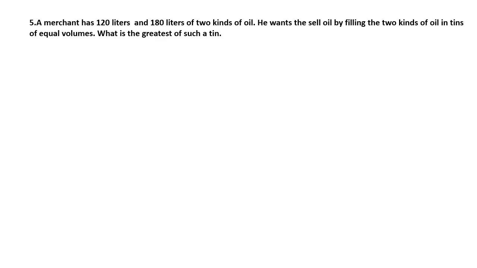A merchant has 120 liters and 180 liters of two kinds of oil. He wants to sell the oil by filling the two kinds of oil in tins of equal volumes. What is the greatest volume such a tin can have? So you want to sell them in tins of equal volume. You have to keep the oils separate, but the selling tins should be the same volume. You got it?